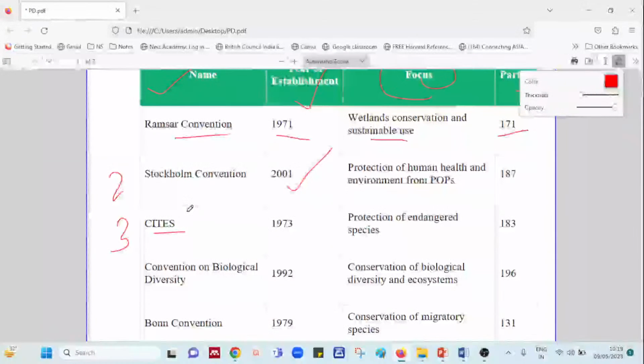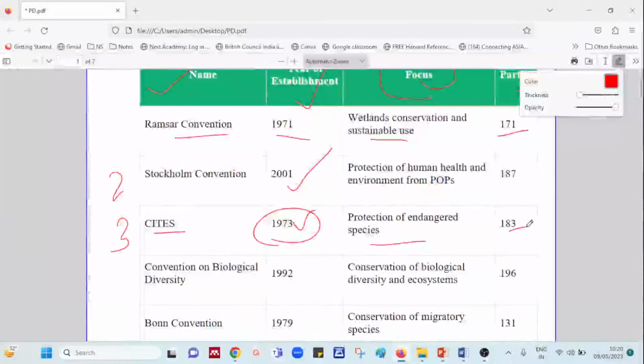I'll repeat, that is the Convention on International Trade in Endangered Species of Wild Fauna and Flora, established in the year 1973 with a total focus on protection of endangered species. The number of countries becoming its parties was 183.